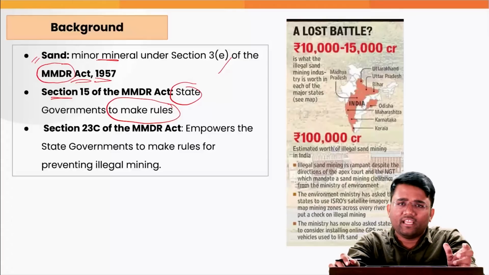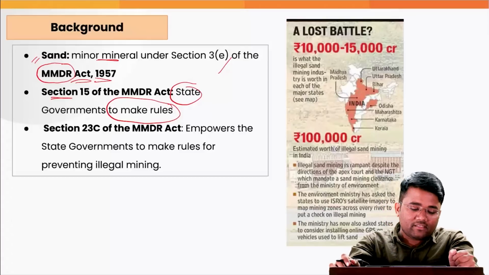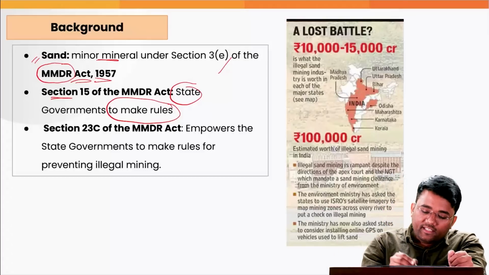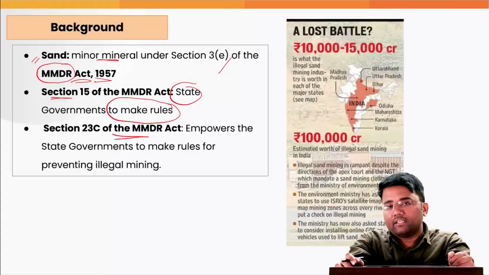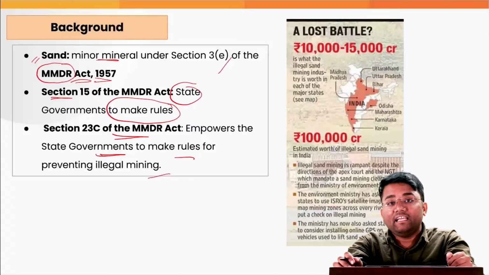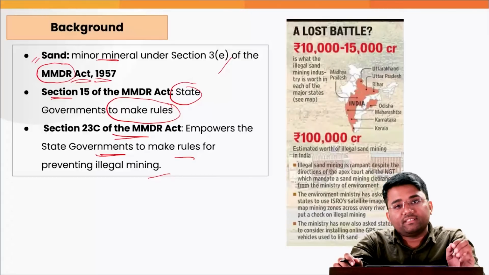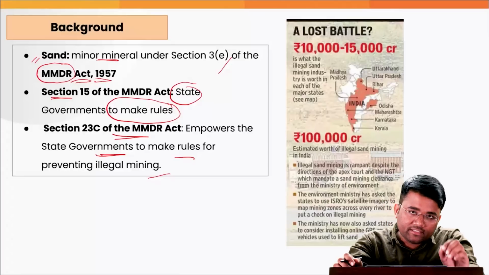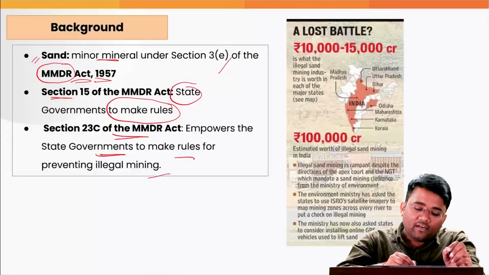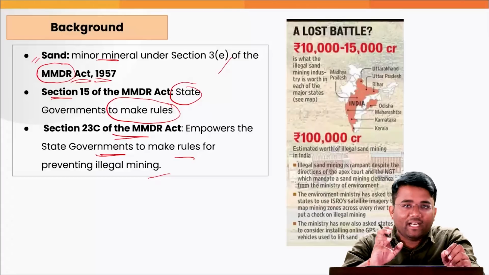For example, shale, limestone, etc. are some of the examples of minor minerals. Then Section 23C of the MMDR Act also empowers the state government to make rules for preventing illegal mining. So it is the legal mandate from this MMDR Act that emphasizes that the state government will have to take some measures to address the issue of sand mining.